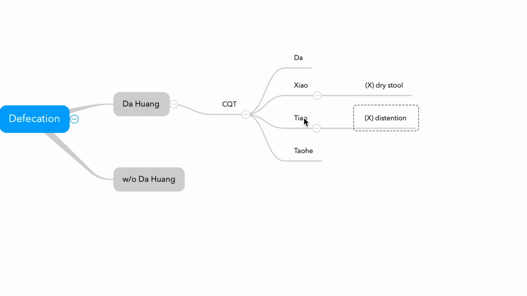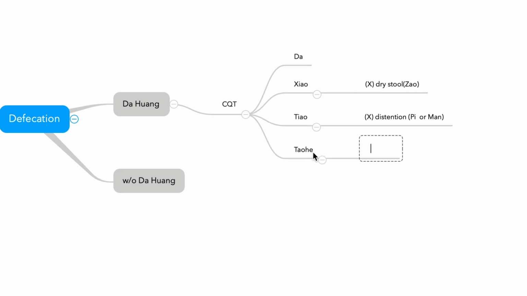Because Tiaowei means harmonizing the stomach, do not think Tiaowei Chengqitang treats distension or epigastric discomfort. We call that in Chinese Pi Man. So Tiaowei Chengqitang does not treat Pi or Man. And Xiao Chengqitang does not treat Zao. And Da Chengqitang treats everything: Pi Man Zao Shi.